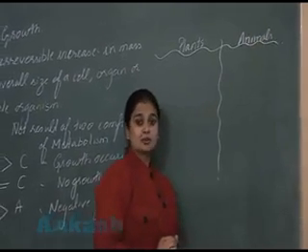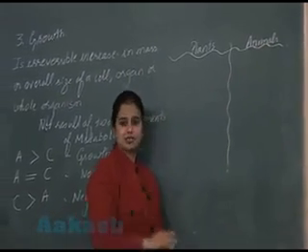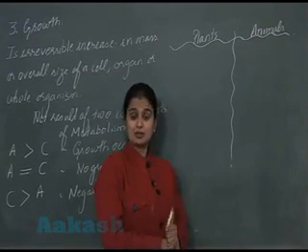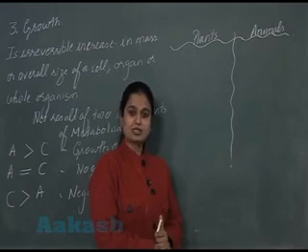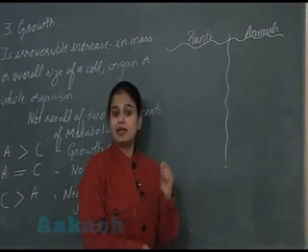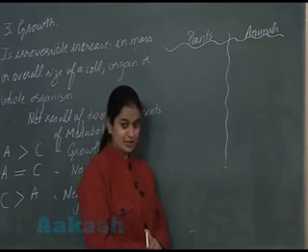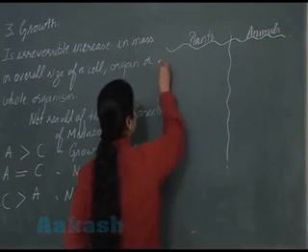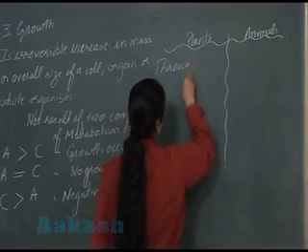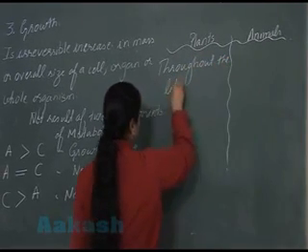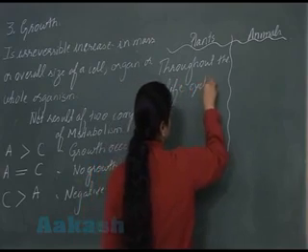In the plants, growth occurs throughout their lifetime. Throughout the life cycle of the plant, growth occurs. When such type of growth occurs, it is known as unlimited growth. Are you getting this? In the plants, growth occurs throughout the lifetime, throughout the life cycle.